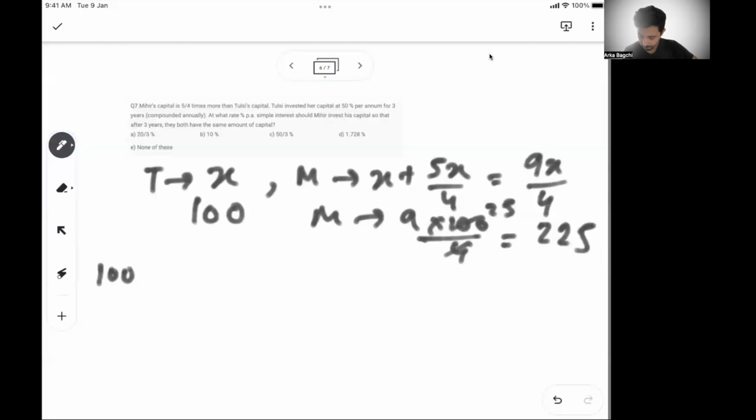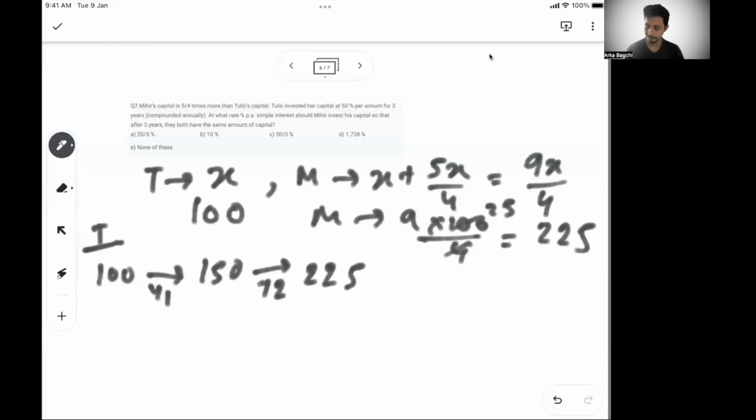So 100, then at the end of year 1, it will become 150 for Tulsi's capital. I'm trying to see how much amount Tulsi has after 3 years and use that amount to calculate the interest for Mihir. So at the end of year 1, at 50% rate of interest, it will become 150. 50 rupees interest, add back to the principal, and your total value becomes 150. On 150 in year 2, you get another 50%. 50% of 150 is 75 rupees. So it becomes 225 rupees at the end of year 2.